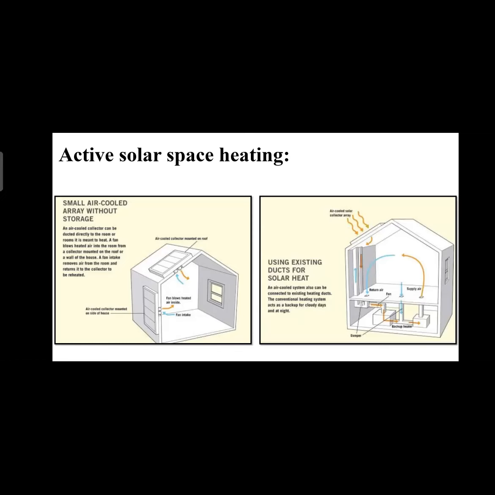In the backup heaters, as we saw in active solar pool heating, the air is heated to the desired temperature and then supplied to the room. So our room gets the desired temperature.